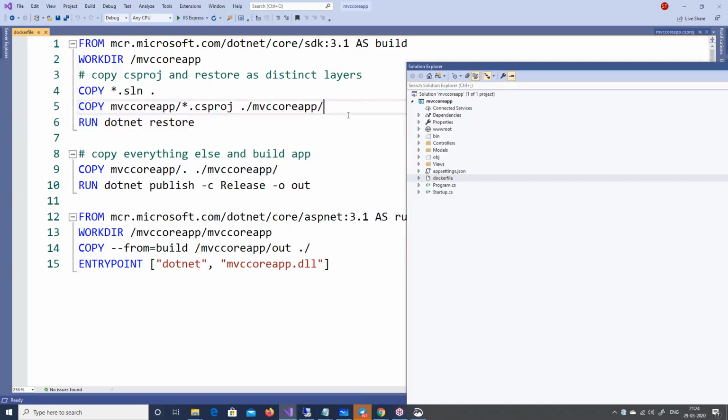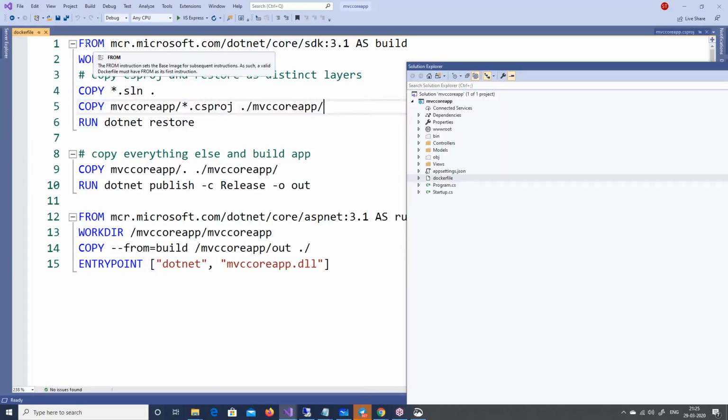Every famous application framework out there, like .NET Framework or Java or PHP, has standard Docker files. For example, I do .NET and SQL Server and technologies like IIS. For that, there are standard Docker files, right? So you have to just do proper Googling, go to the central repository on GitHub of Docker, and get the right Docker file. So you can see here, this is my Docker file.